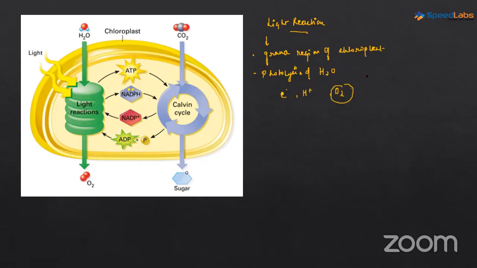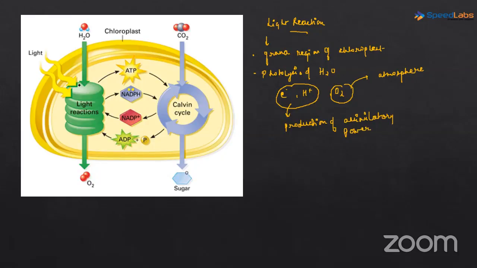So this oxygen goes into the atmosphere, and the electrons and the protons are used up for production of assimilatory power. What assimilatory power? The NADPH and the ATP.